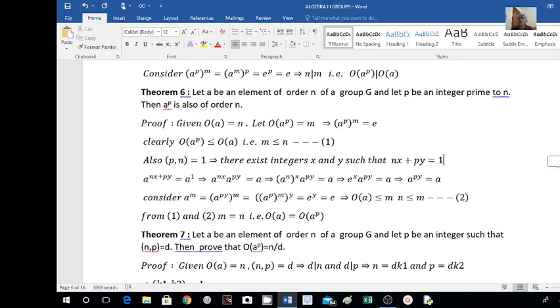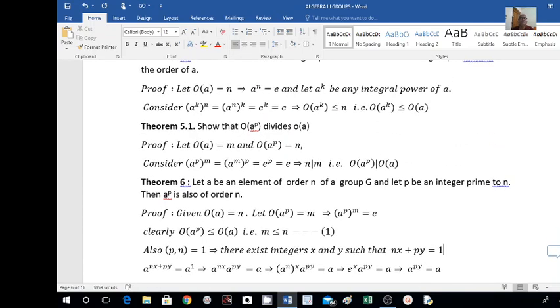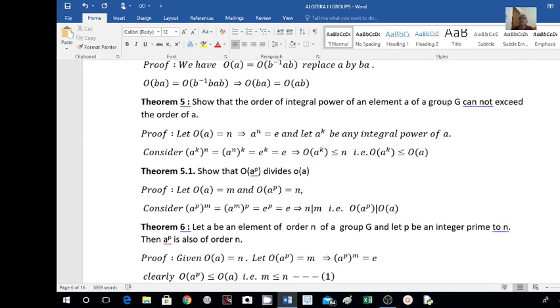Here we have proved one theorem earlier. That theorem is, I think, theorem 5. Show that the order of an integral power of an element A of a group G cannot exceed the order of A. So that is here: order of A raised to K is less than or equal to order of A. This we have proved. Suppose the order of A equals n, and K comma n equal to 1, that is, GCD of K and n equal to 1, then equality holds here.